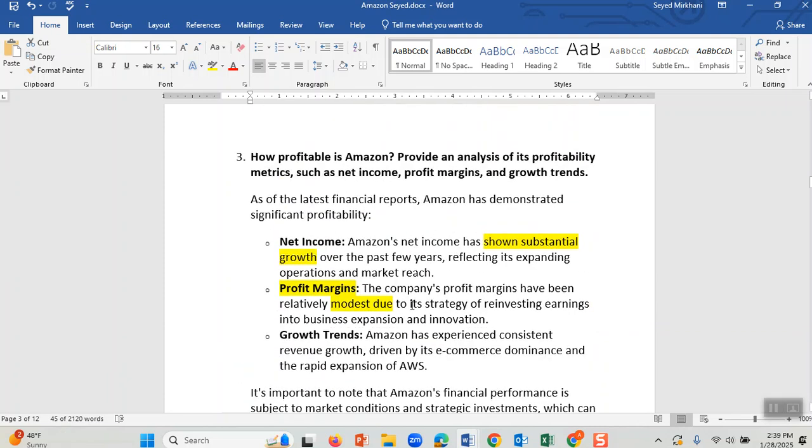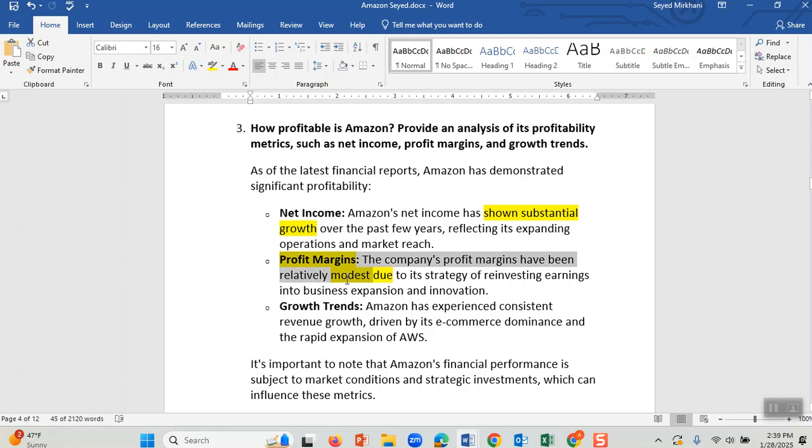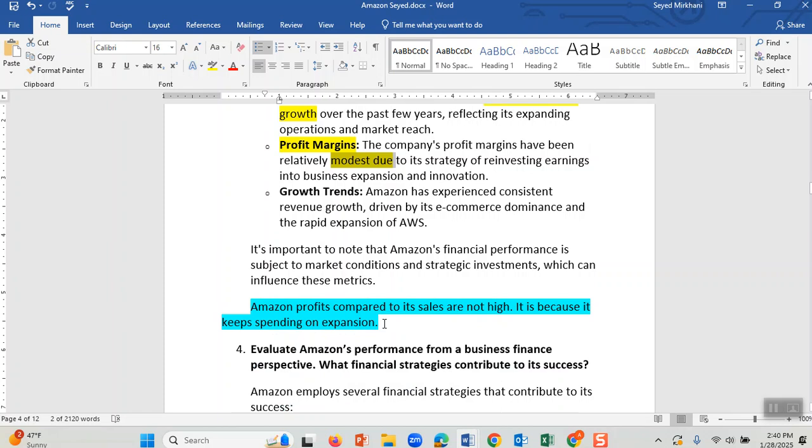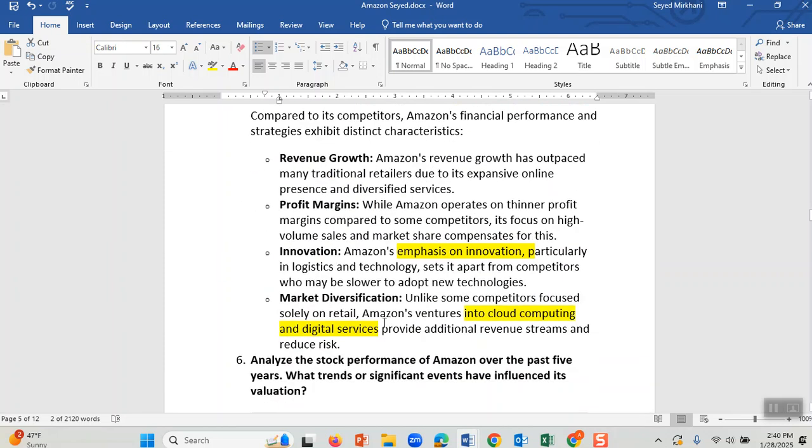Let's see what I have said about the profitability. Amazon's net income has gone through substantial growth and the profit margin has been modest. You are wondering why it has so much profit, but it says the profit margin is modest. The reason is that when Amazon makes money, it doesn't give the money to shareholders. It keeps it for the purpose of expansion. It creates expense for itself because it wants to expand. I put some opinion of mine regarding that, and let's see what else.